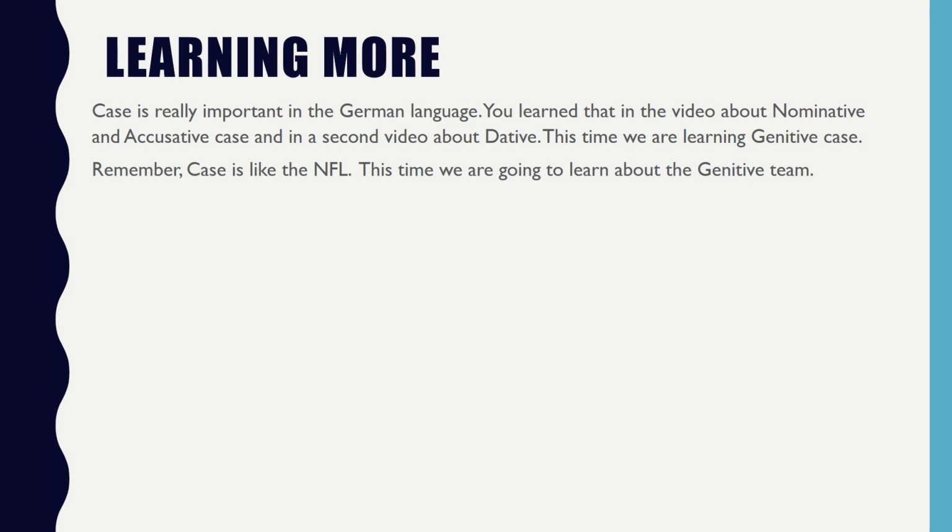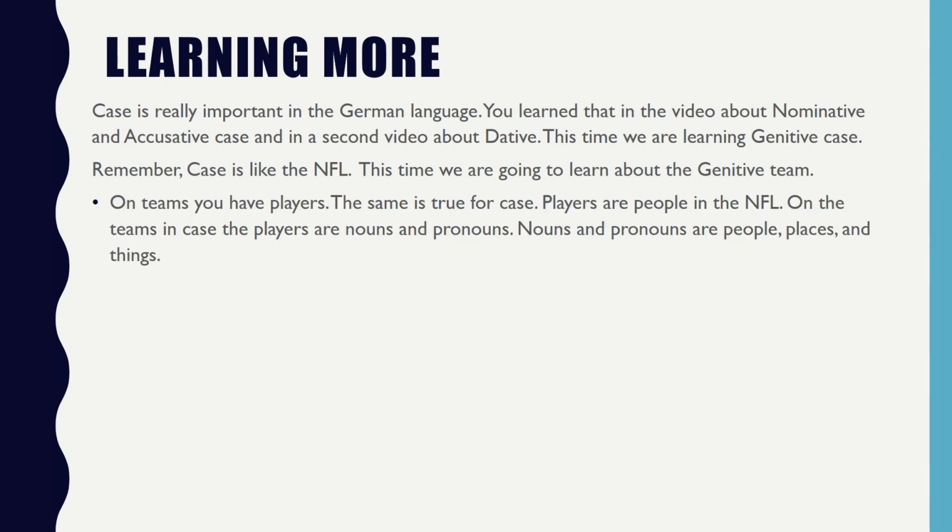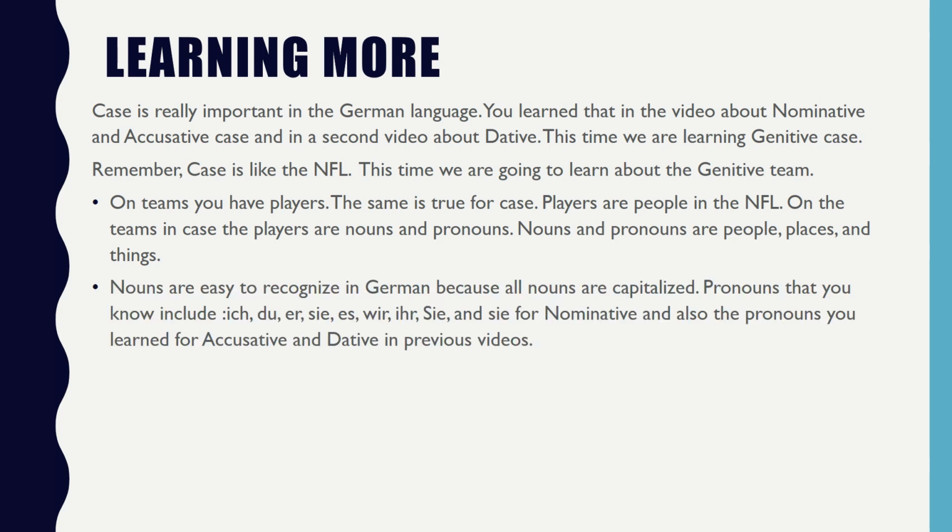Remember, case is like the NFL. This time we are going to learn about the genitive team. On teams, you have players. The same is true for case. Players are people in the NFL. On the teams in case, the players are nouns and pronouns. Nouns and pronouns are people, places, and things. Nouns are easy to recognize in German because all nouns are capitalized.